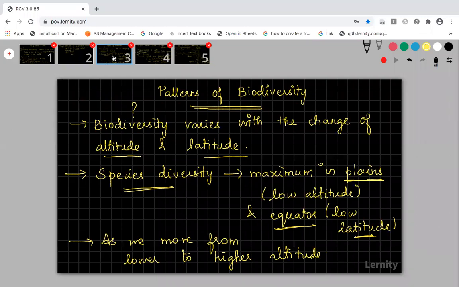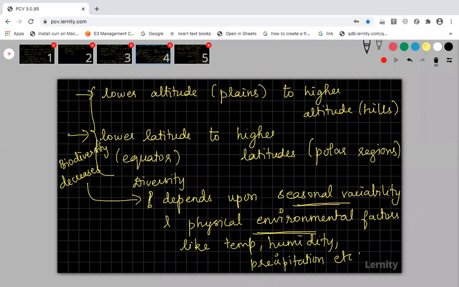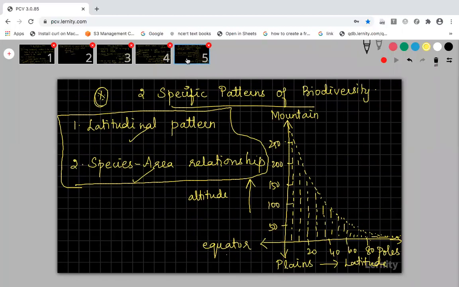Third one. Fourth slide. Fifth one. Finish copying all the slides.